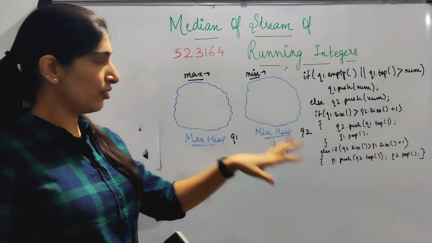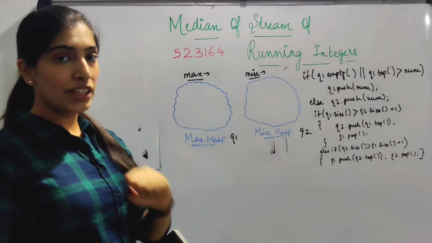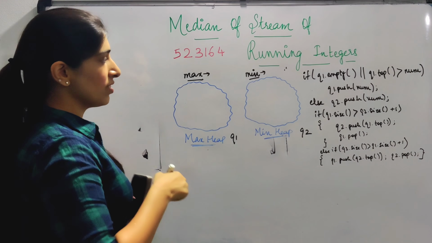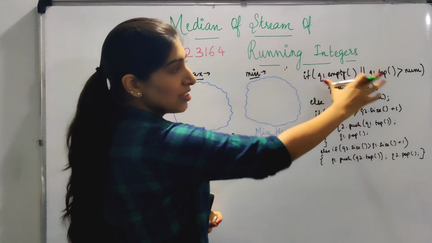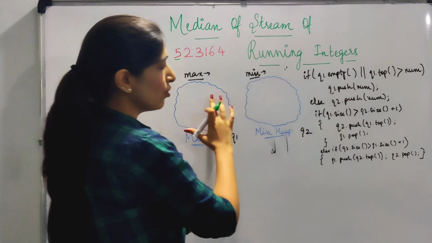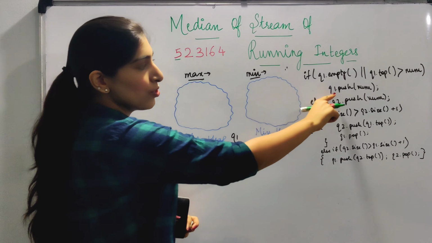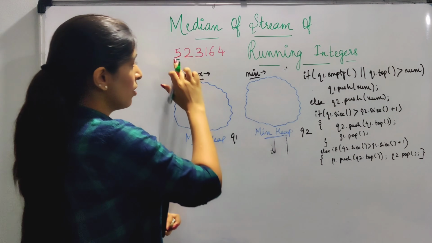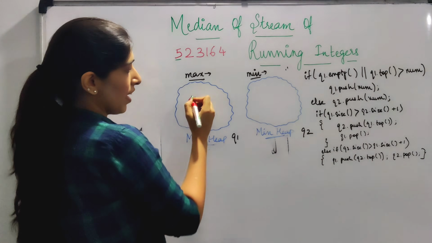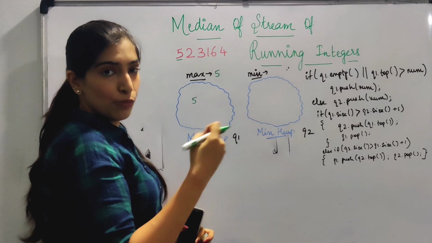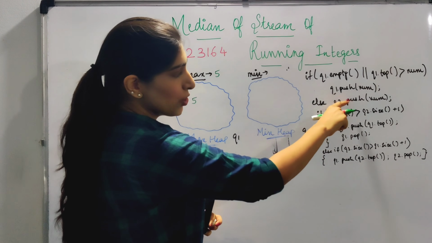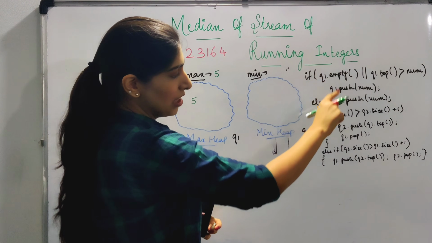Let's try to run our algorithm now. So these numbers will be coming one by one. What is the first number that is coming? It is 5. So we are here in this first condition over here. Right now both of them are empty, right? So we do Q1.push. We are pushing this number 5 over here. This is also the maximum number, so this is basically the top of the queue right now.